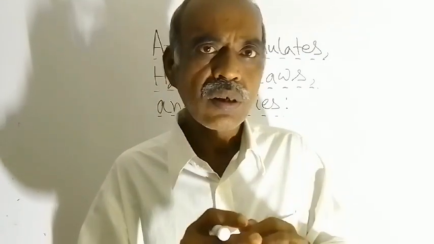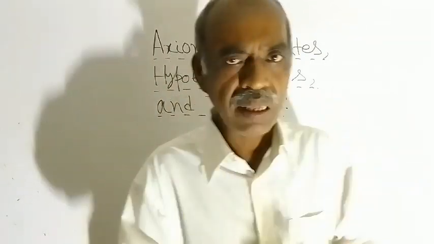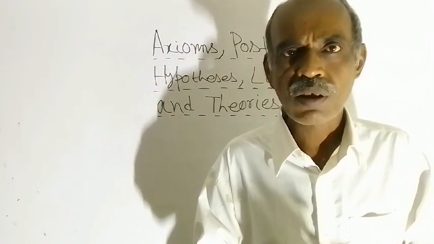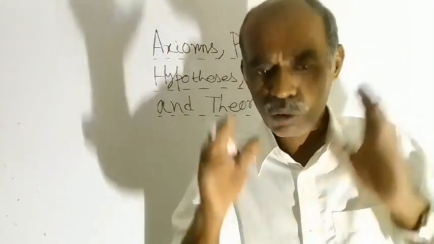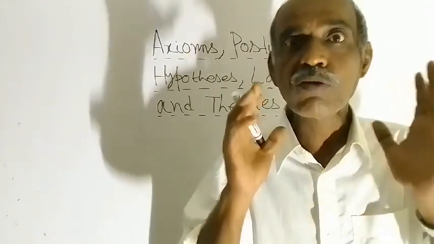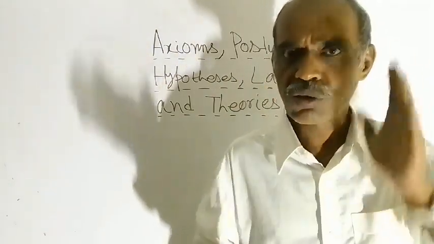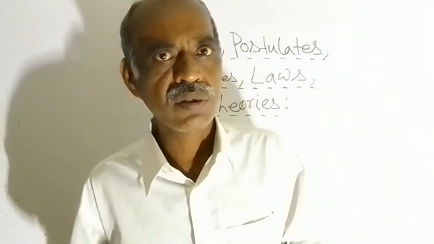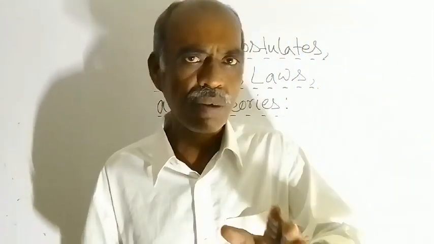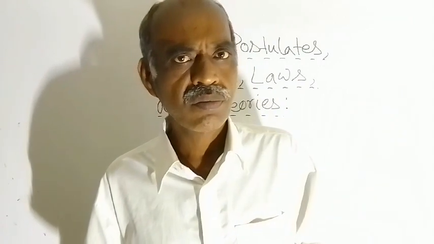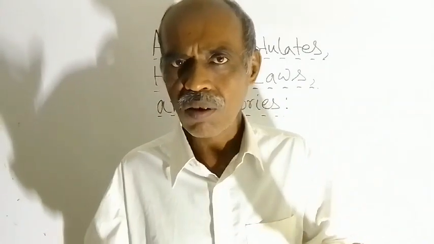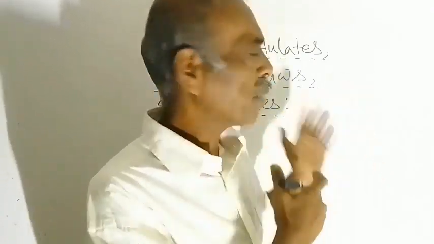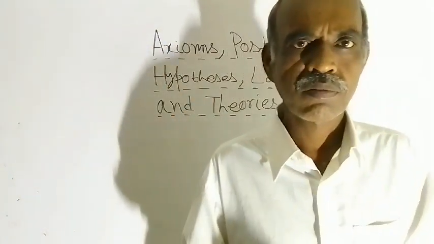And when, along with mathematical relationships, you are able to answer the question why and how those things are happening, then that will be called a theory. So theories are more established than laws. Now I think all of you have understood all these 5 terms clearly.